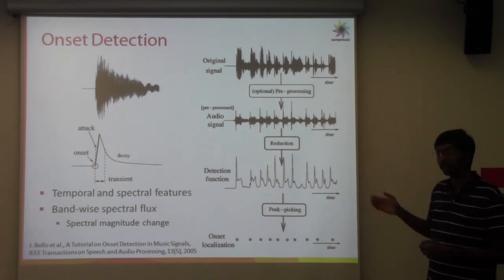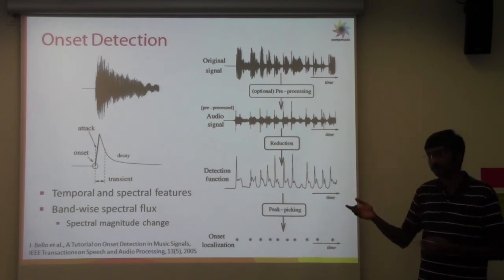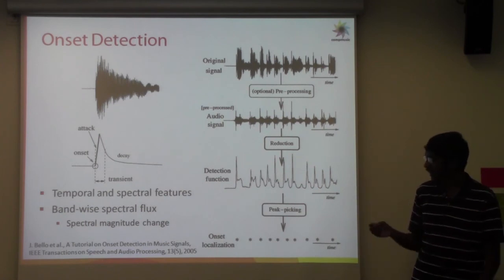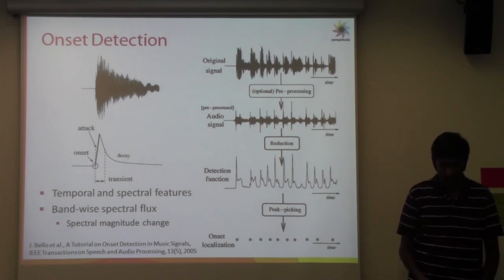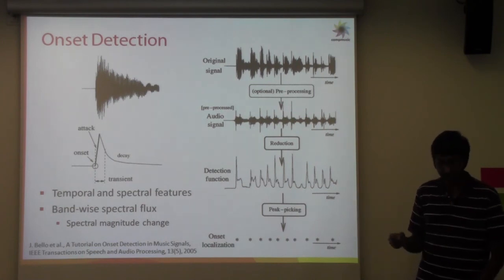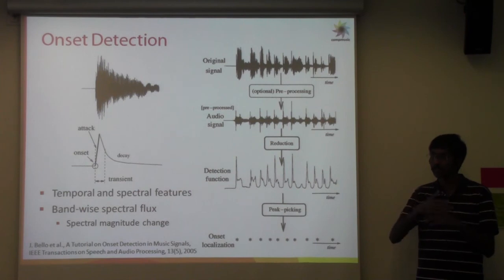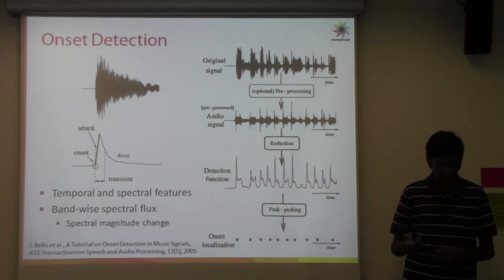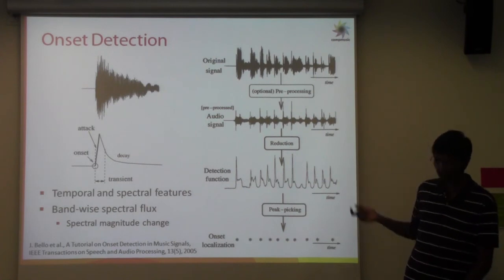Of course, we can use temporal or spectral features for onset detection. In this tutorial at least, we'll look at band-wise spectral flux, a popular feature which measures the spectral magnitude change over time as an onset detection function.